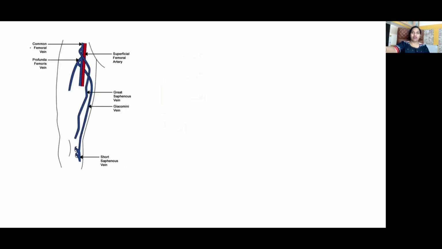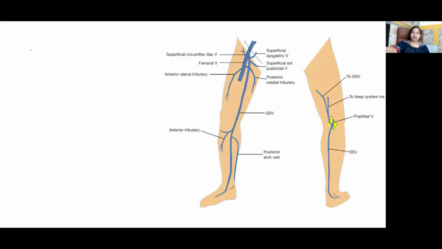Moving on to the second question, tributary of femoral vein. There are four options. Which among these is the tributary of femoral vein? Option B. So normally we remember great saphenous vein as the tributary of femoral vein. Remember also the profunda femoris vein, that is also the tributary of femoral vein. So this femoral vein is a frequently asked spotter. They can ask you the tributaries, great saphenous vein and profunda femoris vein.